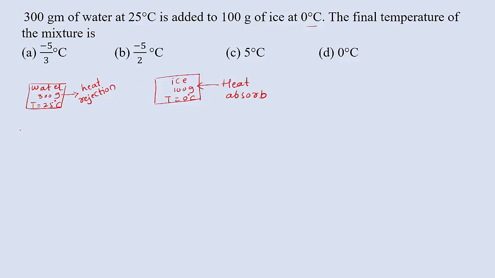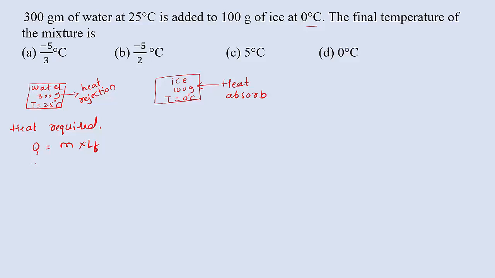See here, I am going to write heat required. That means Q equal to M into LF. During the conversion of ice to water, how much heat is required? We know about latent heat of fusion. So Q equals mass of ice times latent heat of fusion.